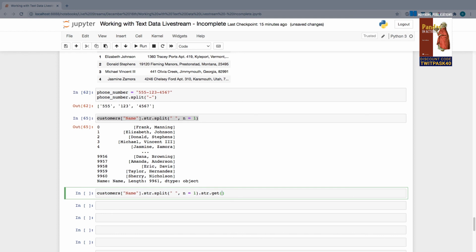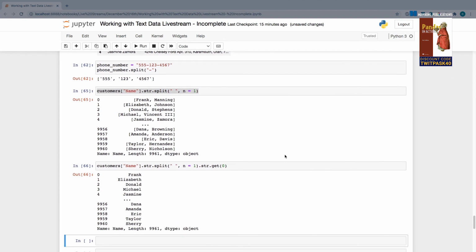So my first name is the very first element in each one of these nested lists. And the first element in Python in a list always has index position 0. So here I'm going to get index position 0 from each list that we get back from my split method. So now we're going to get the first name of each person, which is the first element from each nested list.